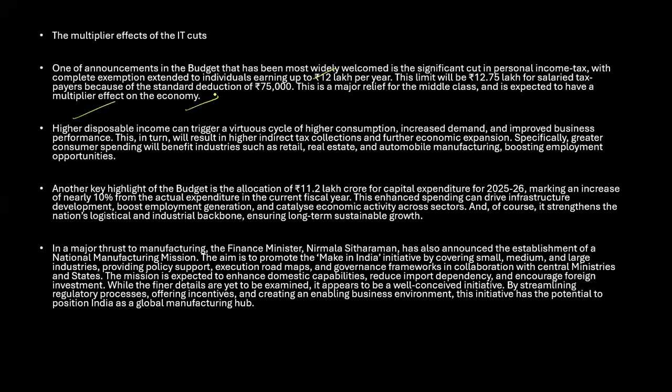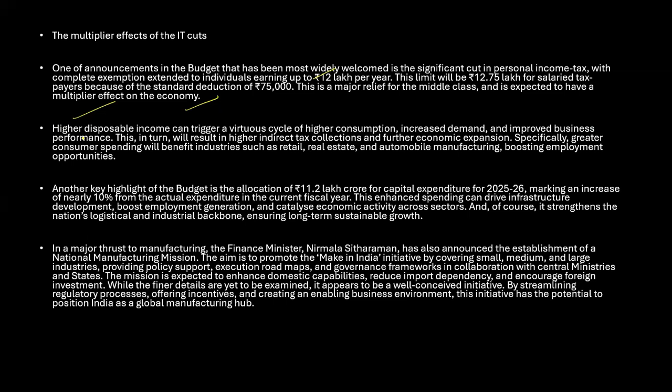And if we are not paying much to the government as tax, we'll try to spend that money on ourselves. Because of this spending, it's going to create a lot of revenue for the government and the economy. The economy is going to grow. That is what it is saying, that it may have a multiplier effect on growth.